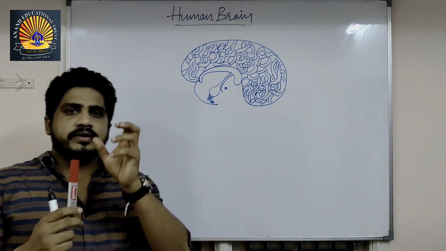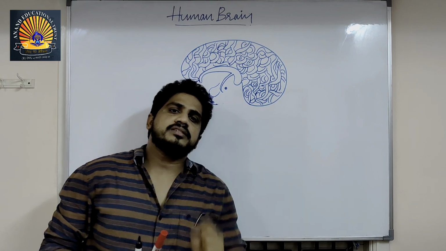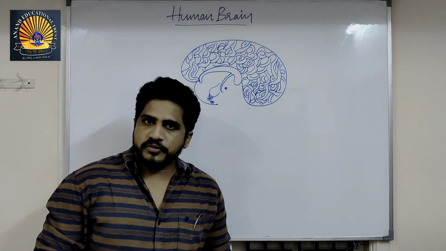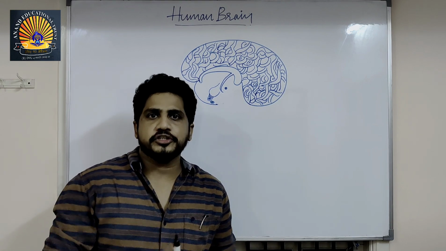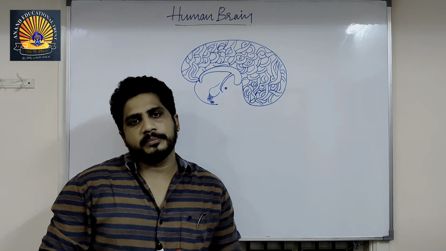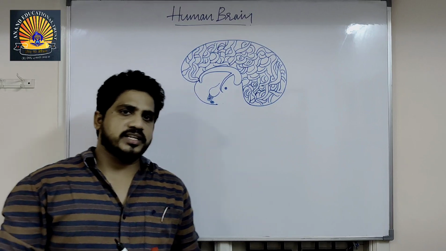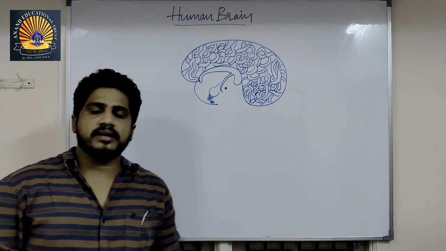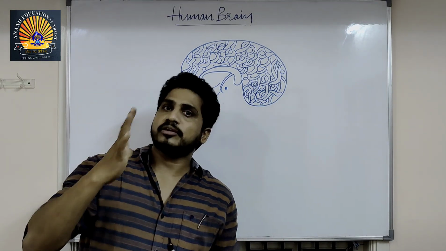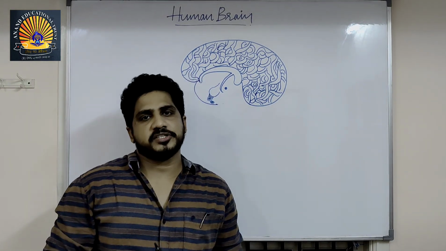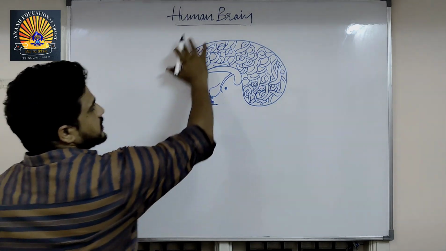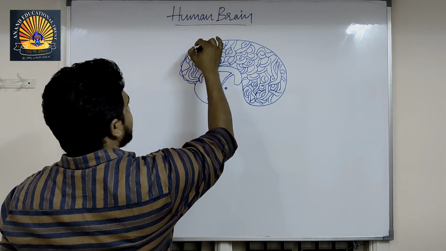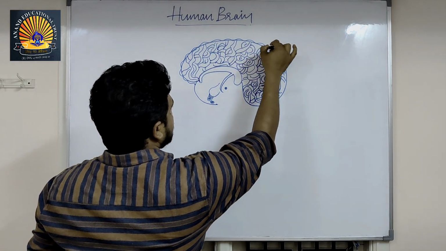In the inner portion, a lot of axons are present. Axons have a myelin sheath, which is a fat layer, that is white color, adipose tissue. So the inner side of the brain is white color. Reason, axon regions are present. The outer portion of the brain is grey color because cytons of neurons are present. So this is the grey portion, whatever it is. The surface is also a little wavy, not plain.